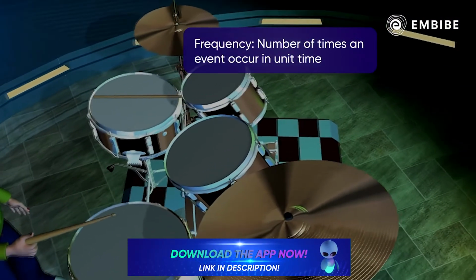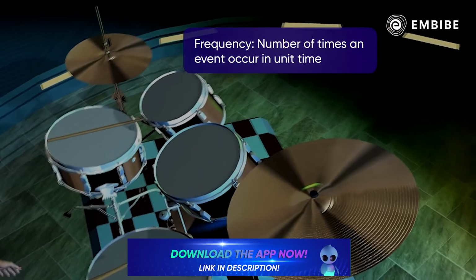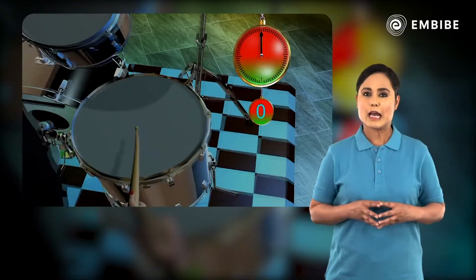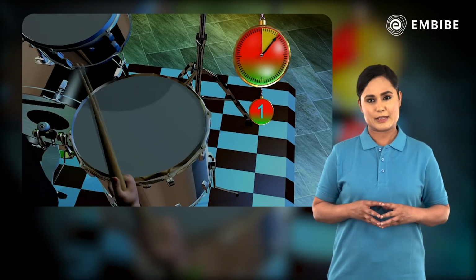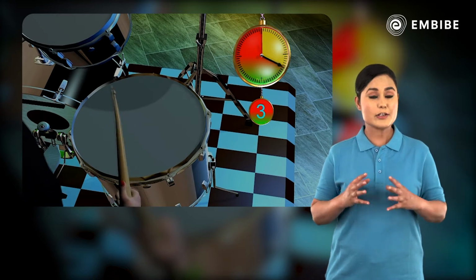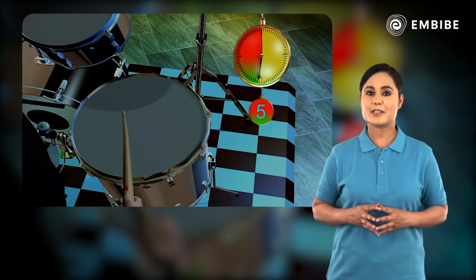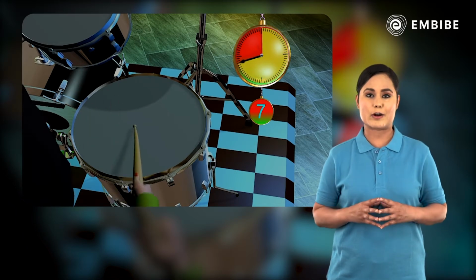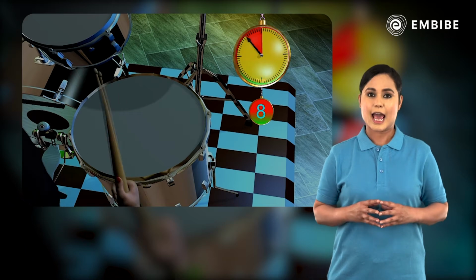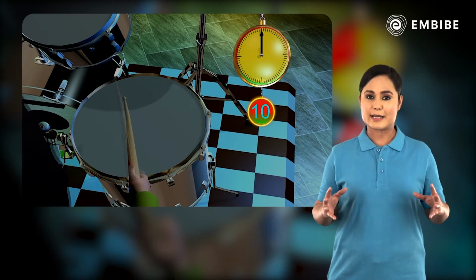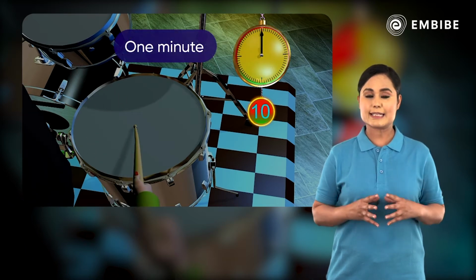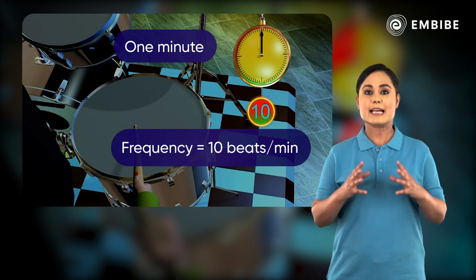Frequency tells us how frequently an event occurs. Suppose you're beating a drum. The number of times you beat the drum per unit time is called the frequency of the drum. Here, as we beat the drum 10 times in 1 minute, we can say that its frequency is 10 beats per minute.